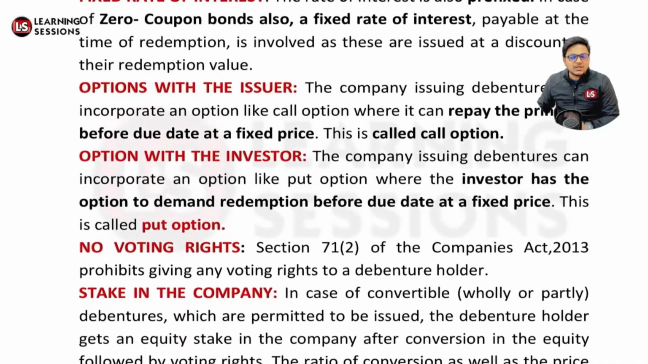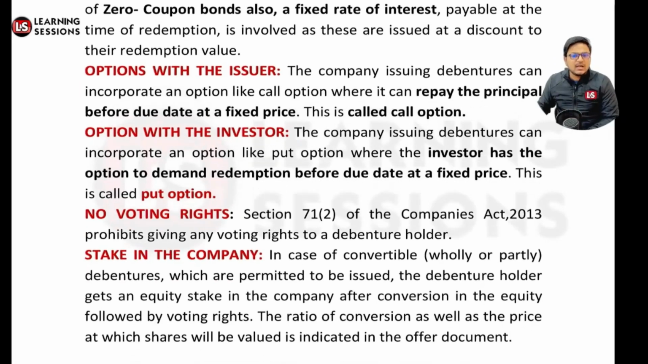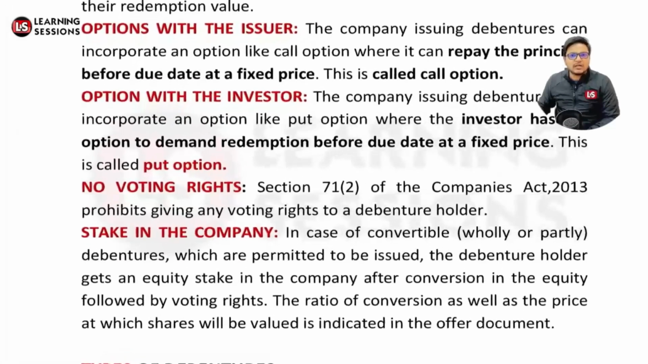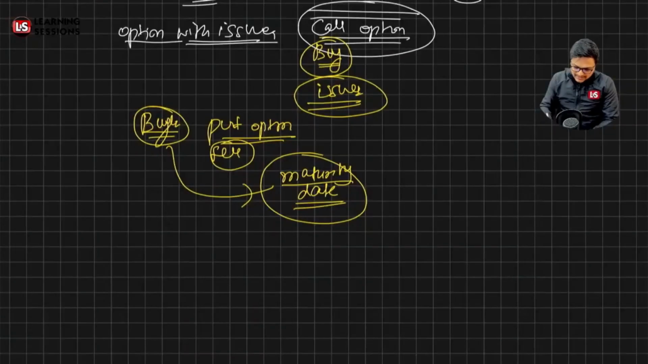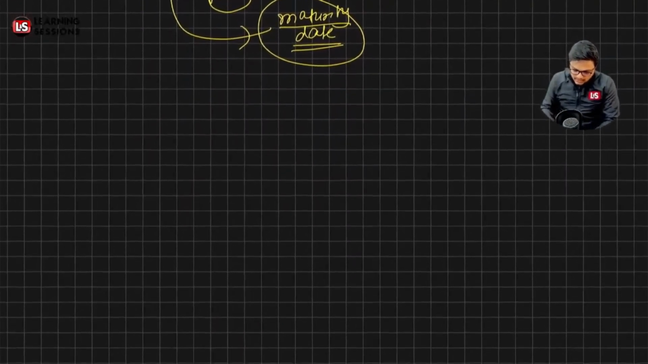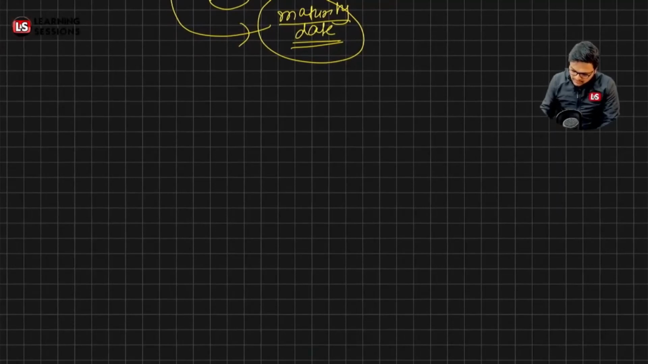And further, the debenture holders do not get any kind of voting rights related to it, and that's covered under Section 71. And further, if we talk about the stake, the wholly or partly convertible debentures which are permitted to be issued actually get an equity stake in the company. So let's talk about the convertible debentures.